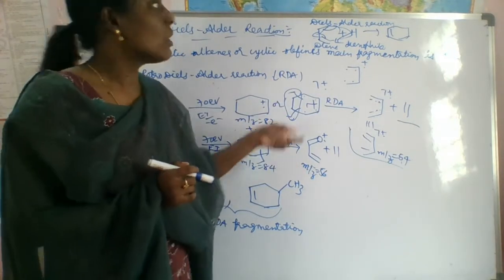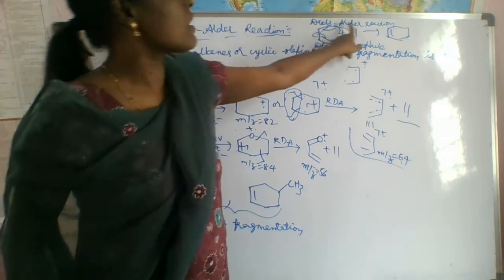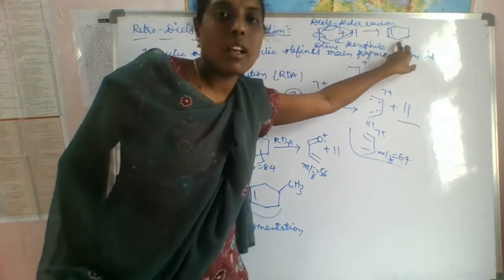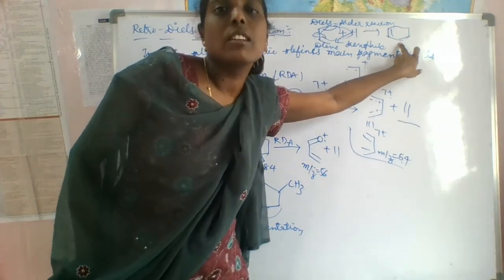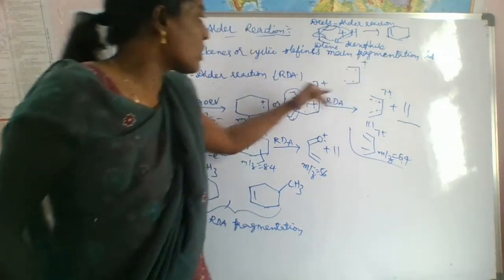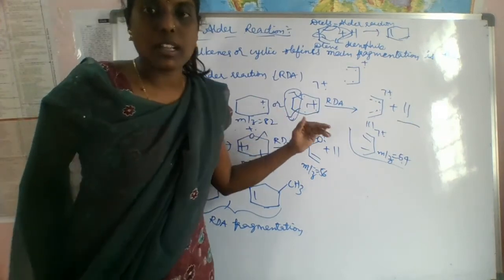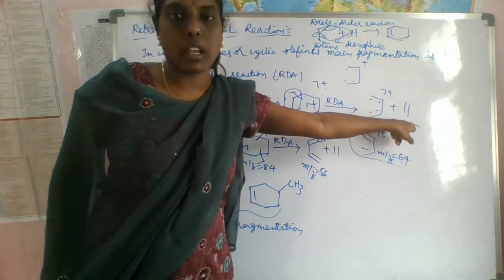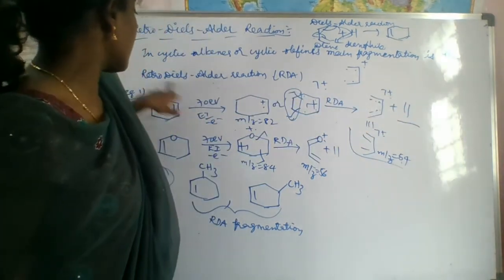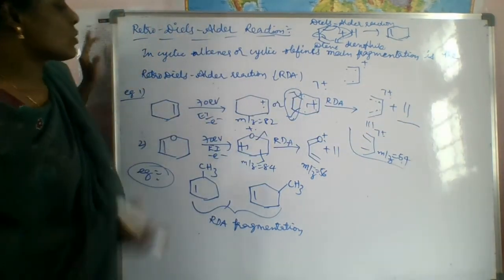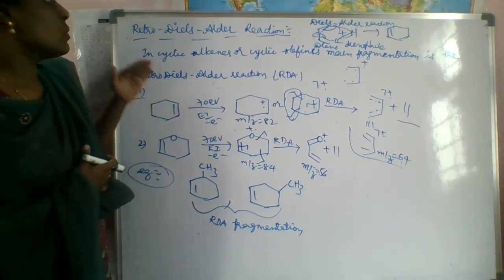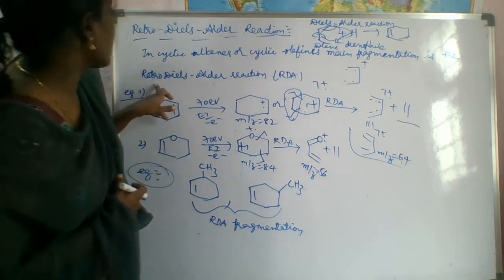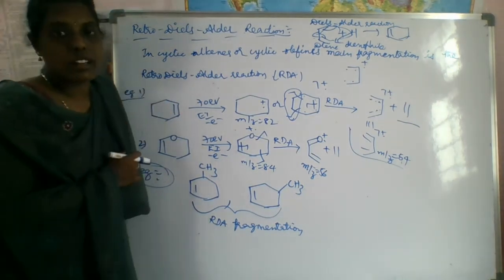retro-Diels-Alder reaction. First we have to know the Diels-Alder reaction: when a diene and dienophile react and form a cyclic olefin, it is called the Diels-Alder reaction. But here we are doing the reverse process. By fragmentation, it forms the diene and dienophile. Here we are taking the cyclic olefin, so this is the reverse process. That is why the main fragmentation in cyclic olefins is nothing but the retro-Diels-Alder reaction.